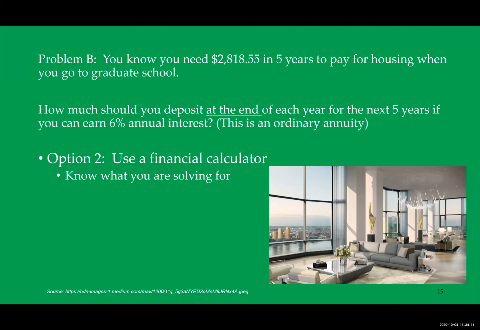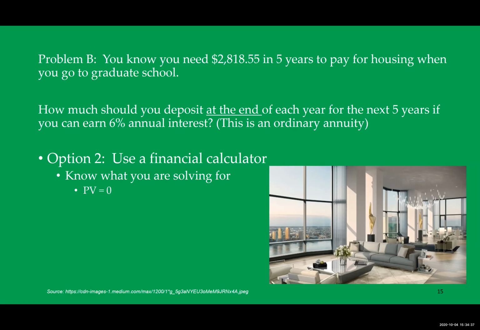We can also solve this exact same question using the financial calculator. And I like to remind everyone, please recognize what you're solving for. You are looking for what is the payment that you should deposit at the end of each year for the next 5 years, knowing that you want to have $2,818.55 in the account at the end of the 5th year.